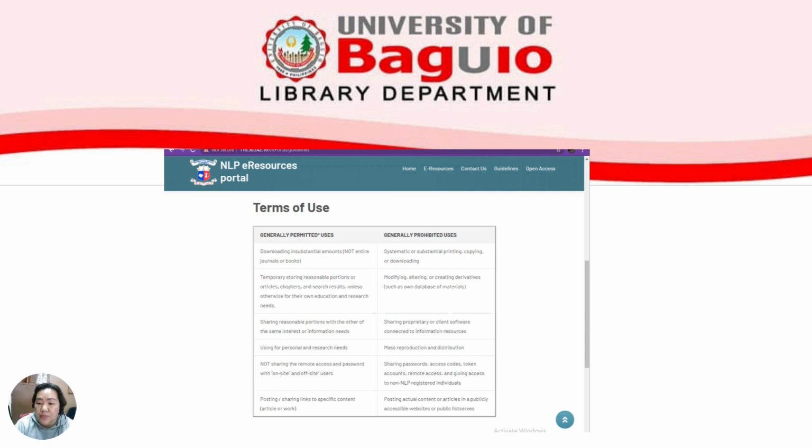Third is sharing proprietary or client software connected to information resources. Fourth, mass reproduction and distribution. Fifth, sharing password, access code, token accounts, remote access, and giving access to non-NLP registered individuals. And lastly, posting actual content or articles in a publicly accessible website or public listservs. So those are the guidelines under the terms of use of the database.